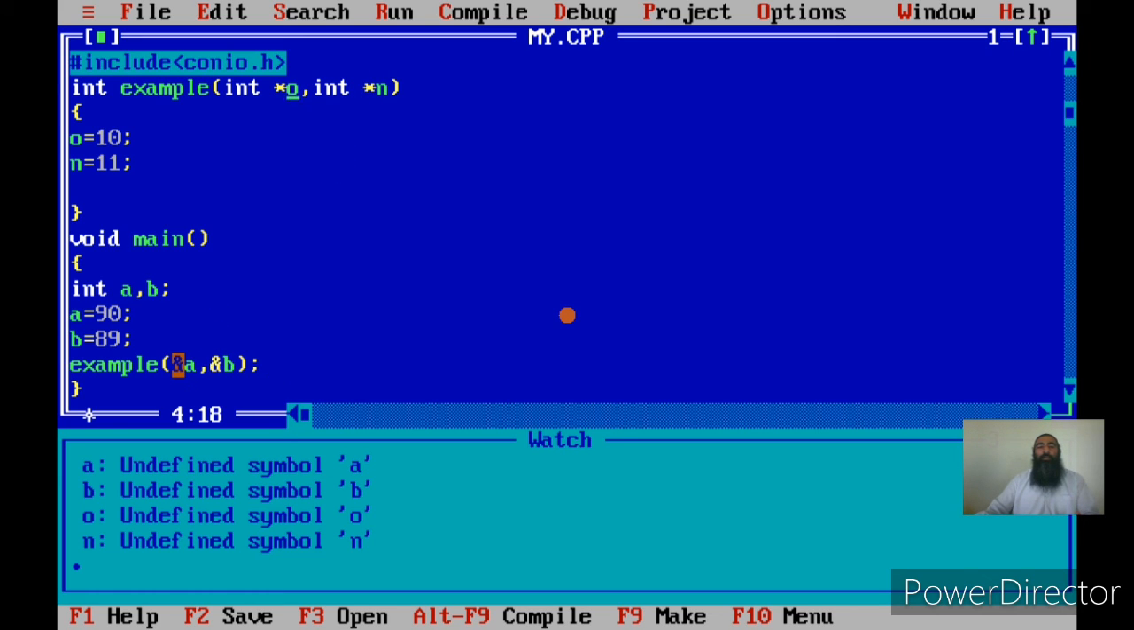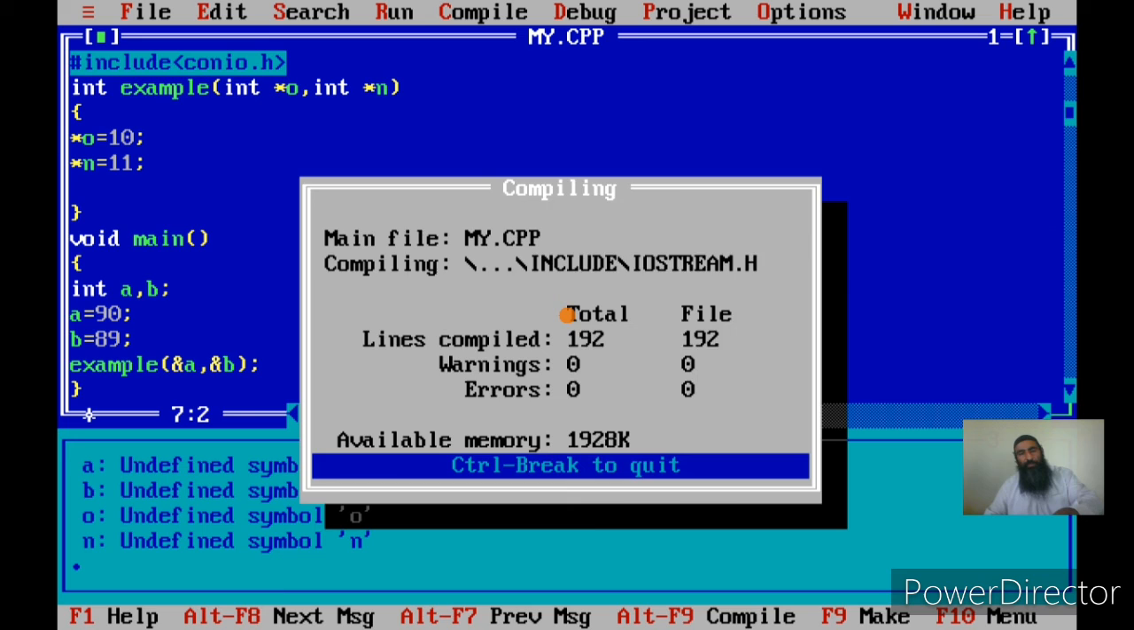Why? Because the copy of the address was passed to the called function, and that copy was received by O, and that copy can be used to access A, and the copy stored in N can be used to access B. What is that copy? That copy is actually the address of B. We have already discussed pointers, and I think it will be easy now to understand that. Now if I say star of O is equal to 10 and star of N is equal to 10, you can understand now. Okay, now let us see what happens in this case.